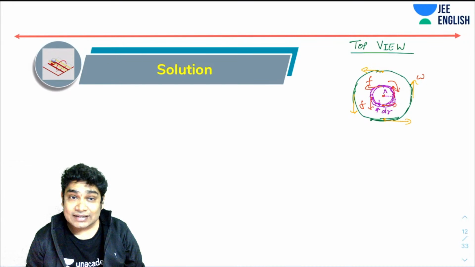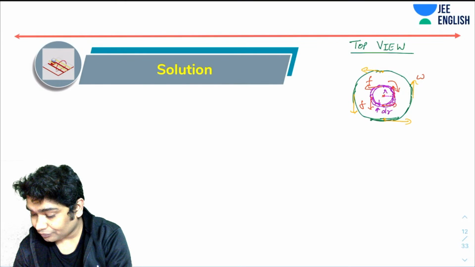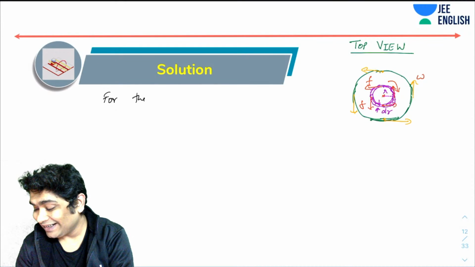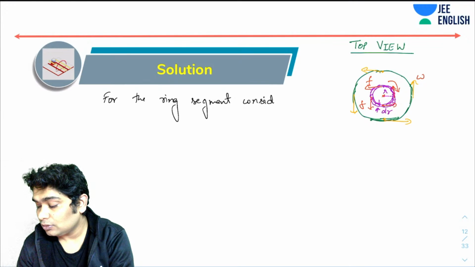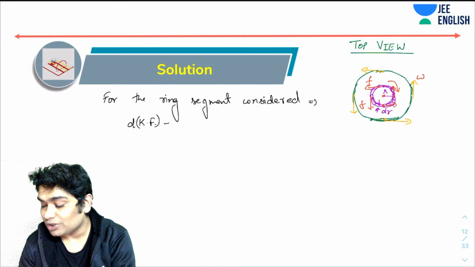Now for this entire ring segment, what is the kinetic friction? Kinetic friction is mu times N, right? So I can say for the ring segment considered, d of kinetic friction, the small kinetic friction acting on that small portion, how much would that be?